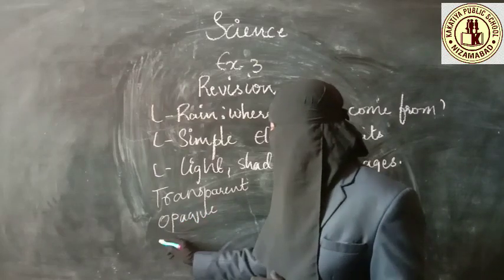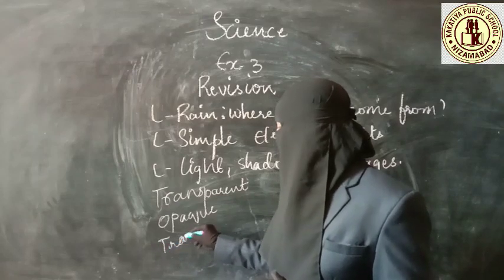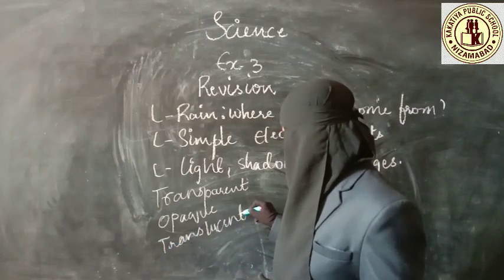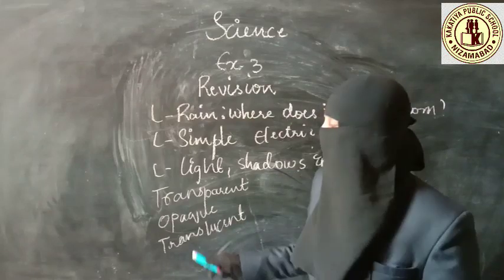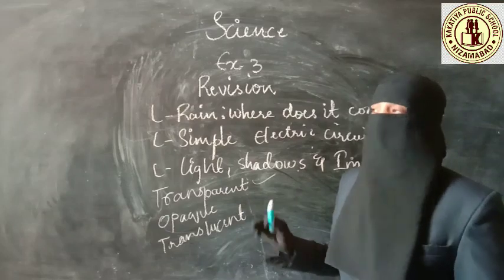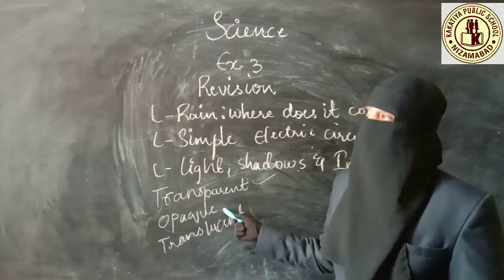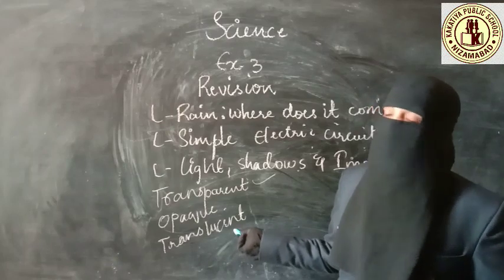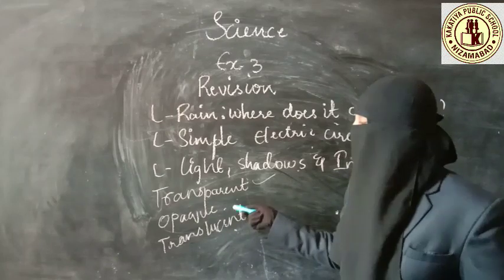And in the same way, for the other one, light can pass through it, but not completely. Partial light can pass through the substances. Those are called translucent. This we have learned. So you know that transparent objects will not give a shadow. Opaque objects will form a shadow. Translucent objects will also form a shadow, but the shadow will not be as clear as that of opaque objects.